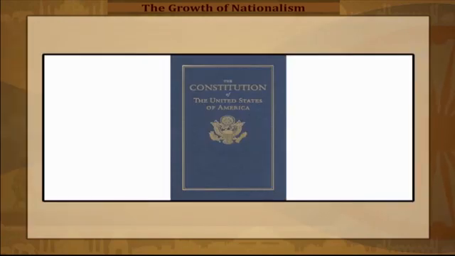An important part of the Constitution was the Bill of Rights. It assured the people justice under the law, and freedom of press, religion, and speech.